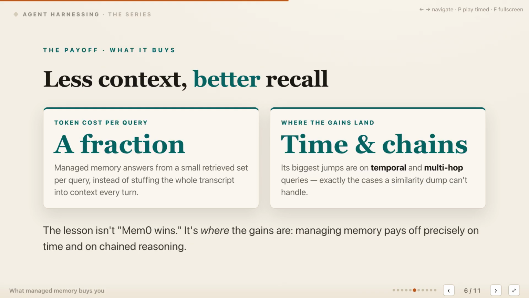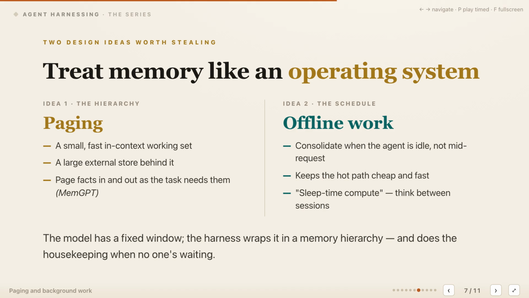Managed memory is also an efficiency mechanism because a small retrieved set costs far less than sending the whole transcript. The agent receives less context while retaining better recall, especially when questions depend on time or connected evidence. Mem0 reports its strongest improvements on temporal and multi-hop questions which require current state and several linked facts. The point isn't that Mem0 always wins. The useful lesson is where management helps, across changing state, elapsed time, and chains of evidence that simple storage cannot preserve.